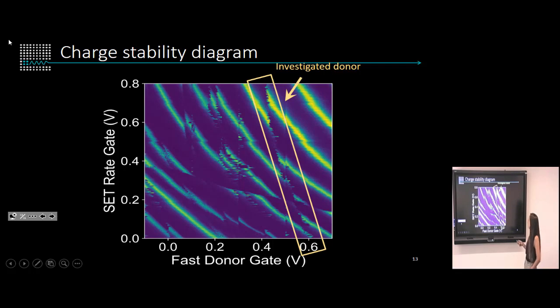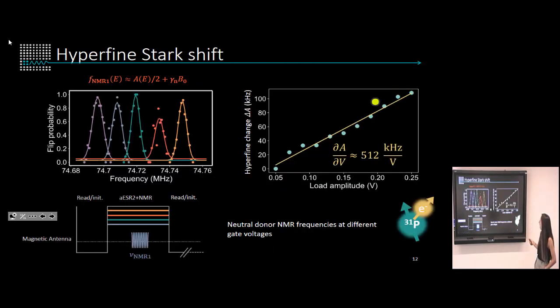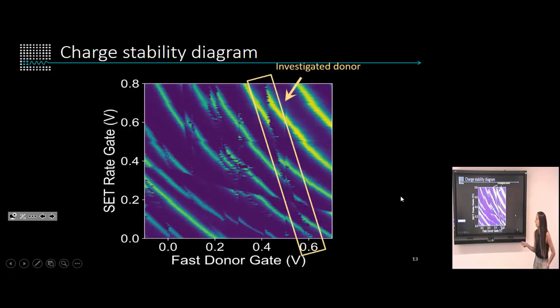So now we wanted to further investigate this, which means going higher in load amplitudes, but as you can see here, our charge stability diagram is super messy. That means that when we're trying to do our pulses and we're trying to plunge deeper and deeper, we might be crossing some other transitions, which means that our system can get detuned or decohere, and therefore we are not able to take any measurements.